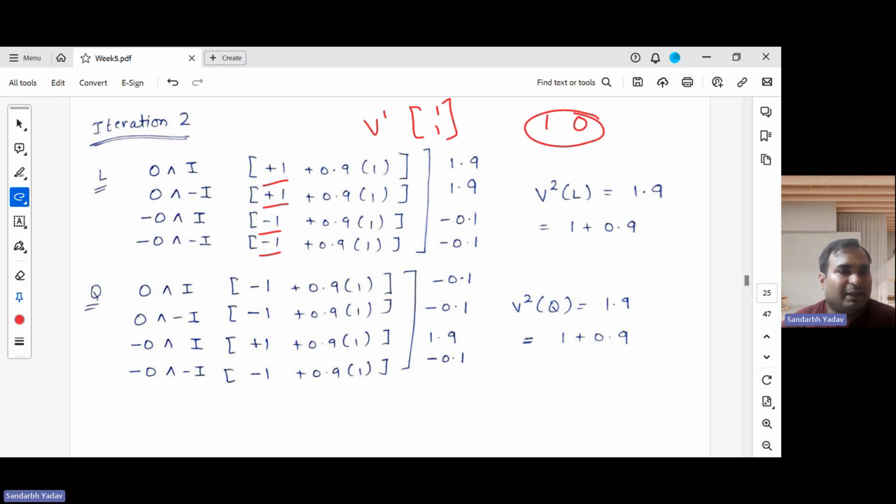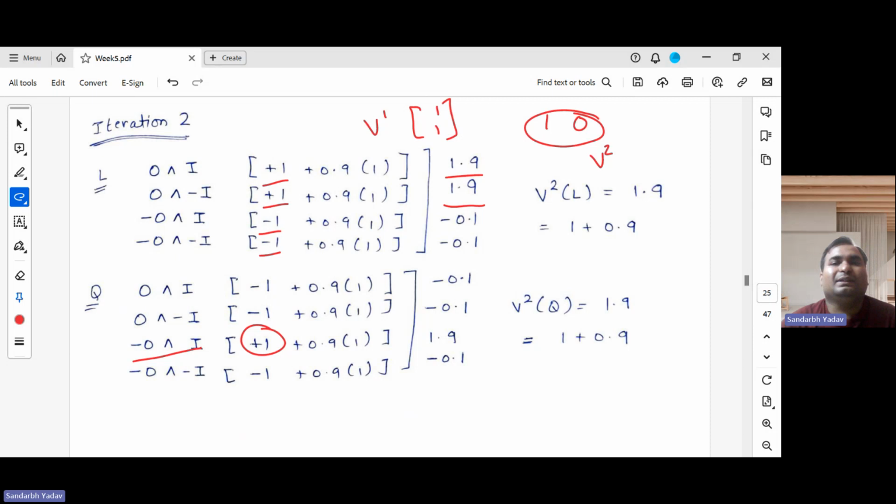Now in a similar manner, we can do this for the quiet state also. For the third action, we will get a reward of +1. For the remaining actions, we were moving to the laughter state, so we get -1. When we solve this, we get 1.9, 1.9. Again, we are not interested in which action is generating this 1.9. We are simply interested in this 1.9 value. So now we are reaching V2.